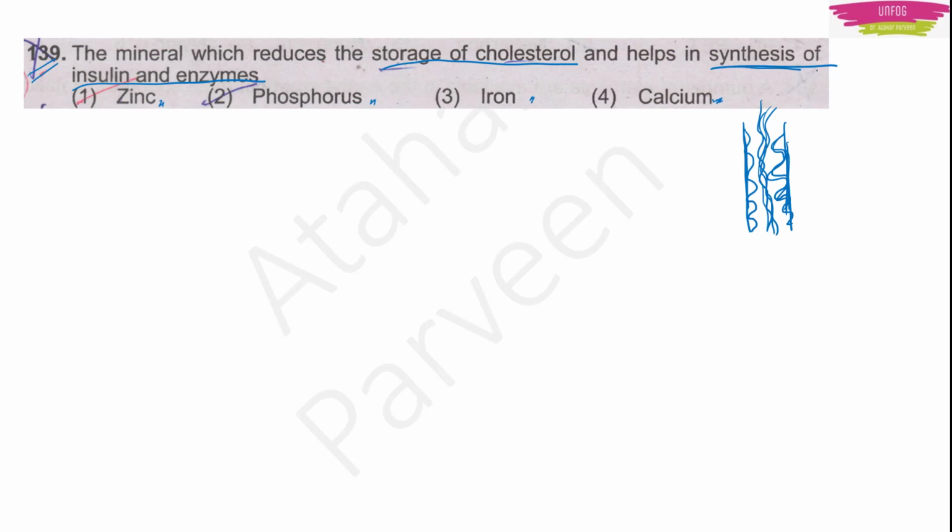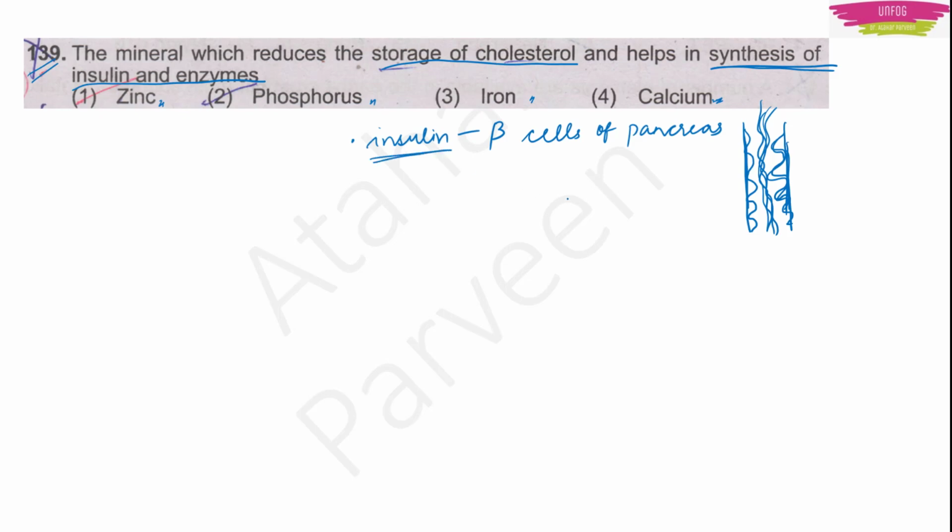Next we have is synthesis of insulin and enzymes. So next we have is insulin, and this insulin is produced by the beta cells of our pancreas. Okay. So beta cells of our pancreas, they produce the insulin hormone.